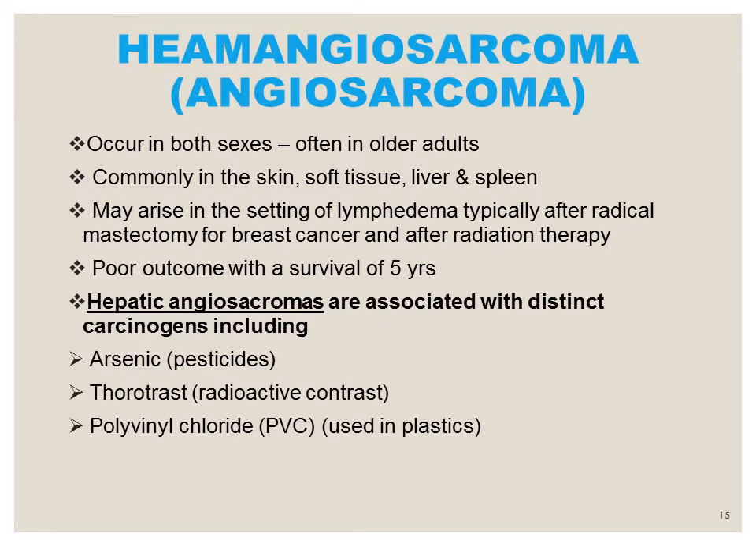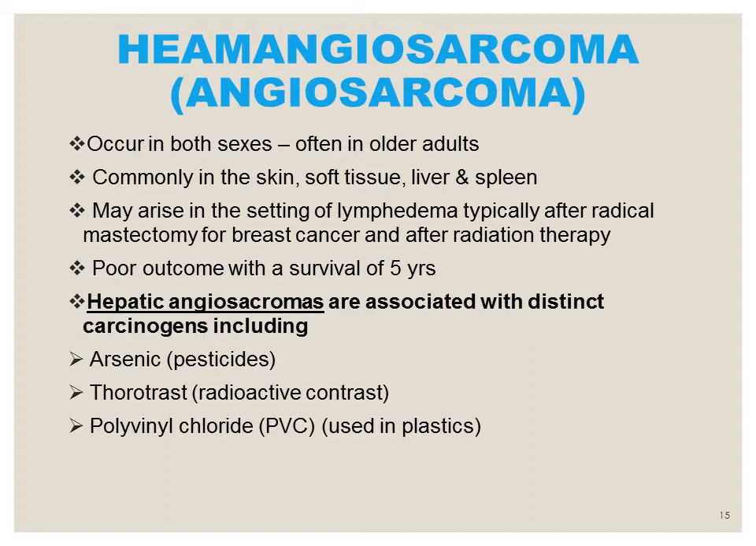Now the malignant neoplasm, the most common malignant neoplasm is the hemangiosarcoma or the angiosarcoma. It occurs in both sexes and in older individuals, and it is most commonly present within the skin, soft tissue, liver and spleen. And it has a poor outcome with a survival of only 5 years, and it can occur within the setting of lymphedema that typically occurs after axillary dissection in patients who have undergone mastectomy for breast carcinoma, followed by neoadjuvant chemotherapy and radiation therapy.